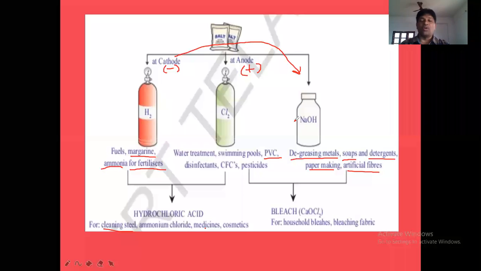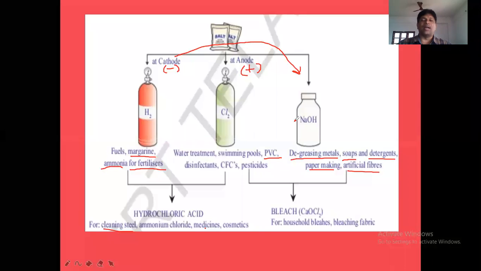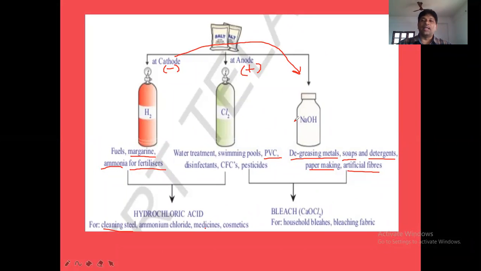Chloro-alkali process. What does chloro-alkali process mean? It is the process in which electricity is passed through common salt solution, that is called brine, the aqueous solution of NaCl. When electricity is passed, NaOH alkali is obtained along with chlorine gas and hydrogen gas. This process is the chloro-alkali process.